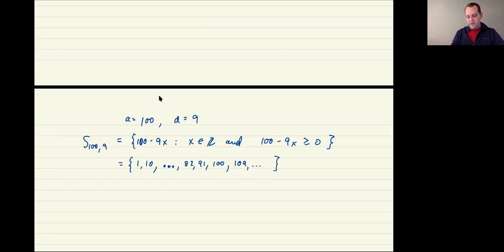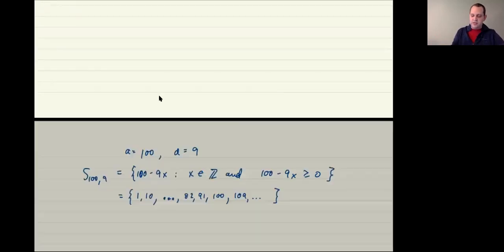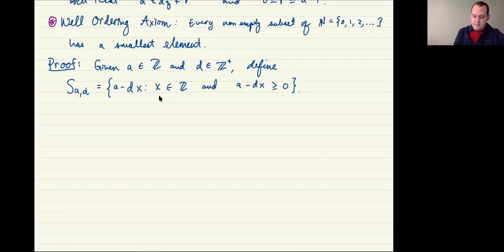Okay, but that's what the set is. It's the set of integers of the form 100 minus 9x, where x is an integer, and where 100 minus 9x is greater than or equal to 0, except instead of using these numbers, we're doing this in general for values a and d. And if you notice, it's a subset of the non-negative integers. So since S sub a,d is a subset of the non-negative integers, then the set has a smallest element.